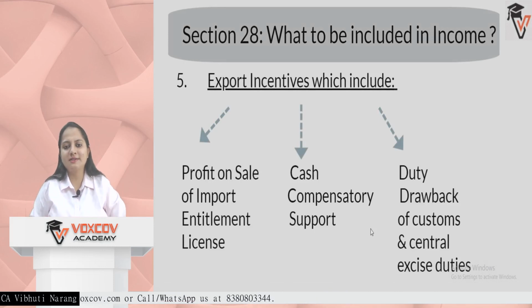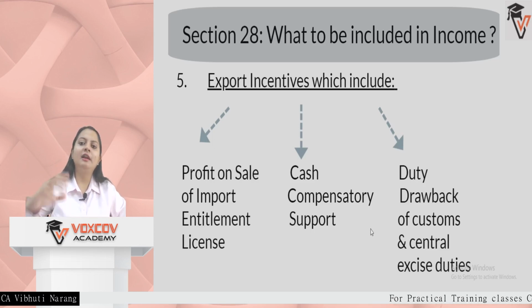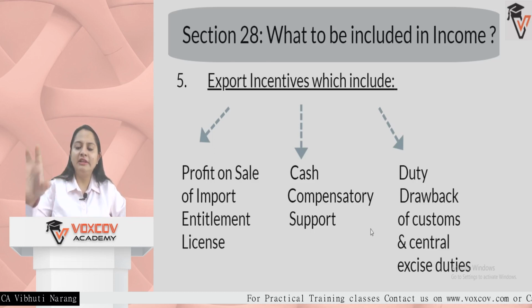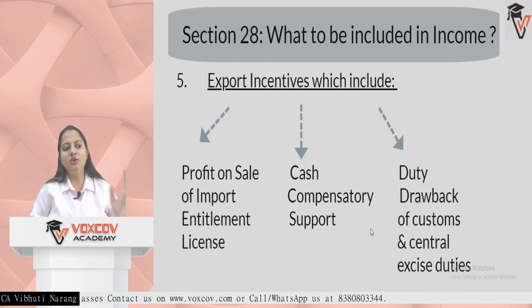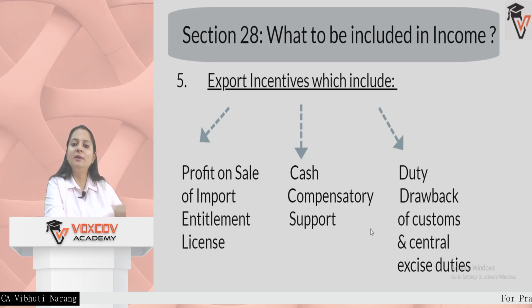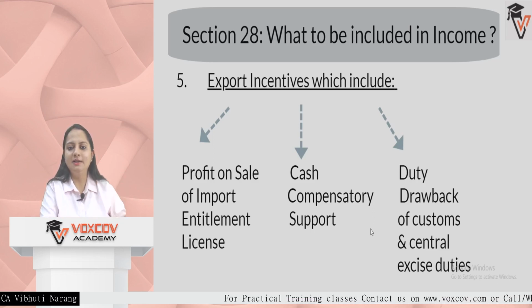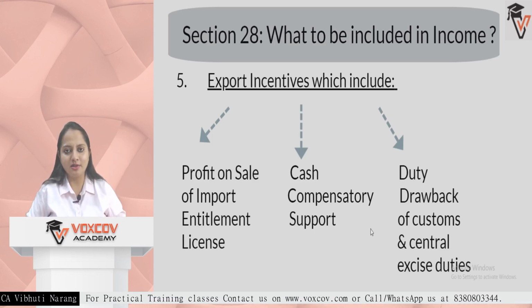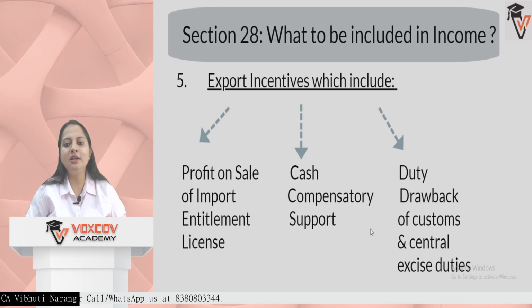Now this is more of a customs topic, but still for a rough idea: for every country it's a matter of pride if your exports or your goods are being traded on an international platform. Exports are generally duty free or tax free, but whenever you manufacture a product which is to be exported, you pay some taxes in the form of GST or import duty. So if any duty is paid for imported raw material used in the exported goods, that duty may be refunded by the government. When you purchase, you debit your profit and loss account or trading account, but when you receive the duty drawback, you credit it. Then it is to be treated as your income.